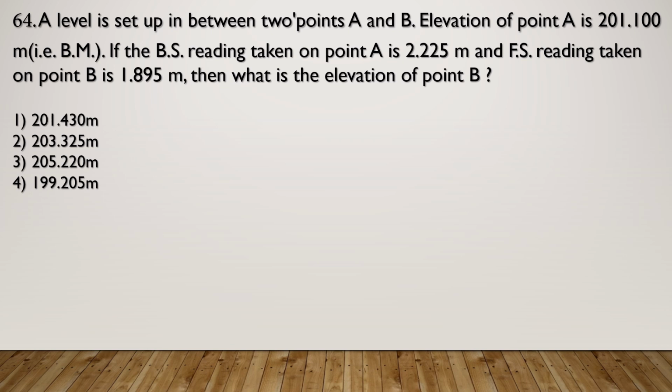For this question, height of collimation can be obtained as reduced level of A plus backside reading at A. So height of collimation is equal to 201.100 plus the backside reading at A, 2.225.